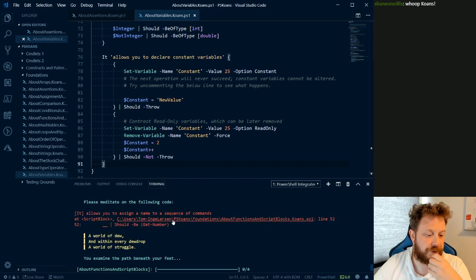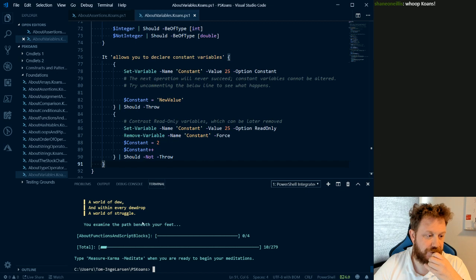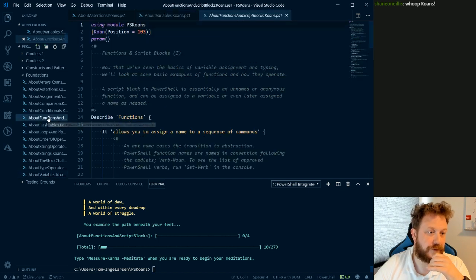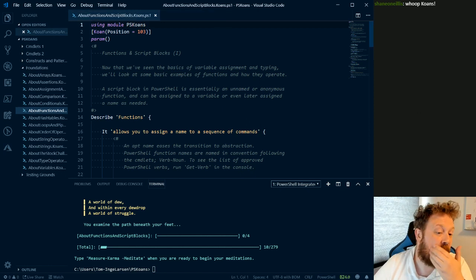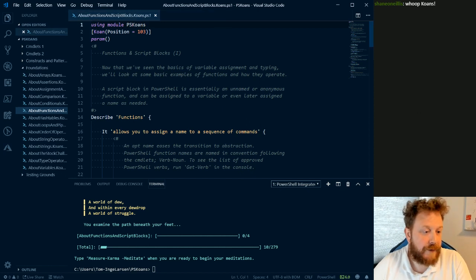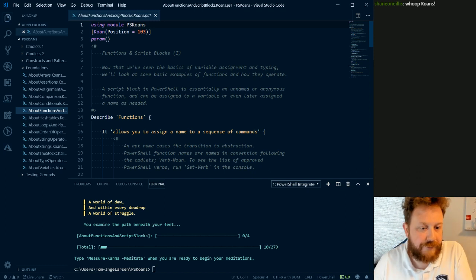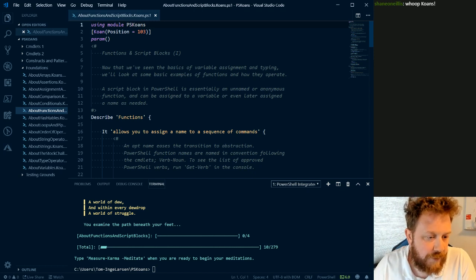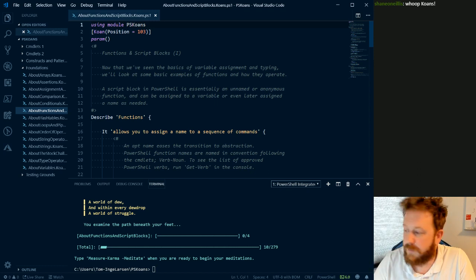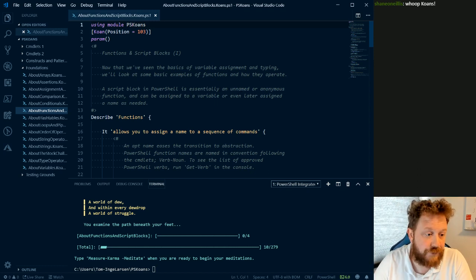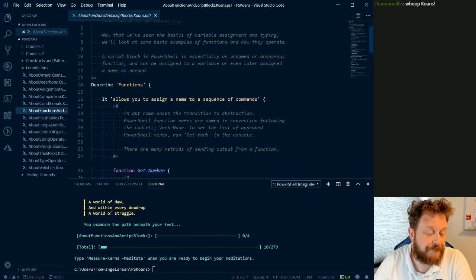Okay, so let's move on to functions and script blocks, which is this one, I guess. Now that we've seen the basics of variable assignment and typing, we'll look at some basic examples of functions and how they operate. A script block in PowerShell is essentially an unnamed or anonymous function and can be assigned to a variable or even later assigned a name as needed.